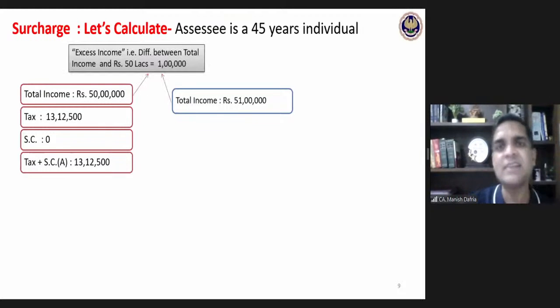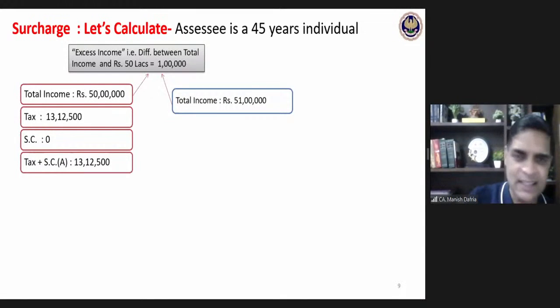So 51 lakhs is my income. Then we can see that I am having an excess income, that is income over and above that surcharge threshold. The surcharge threshold is 50. Income over and above that surcharge threshold is 1 lakh. Excess income 1 lakh I am deriving. Where we will use this 1 lakh excess income, we will see later on.